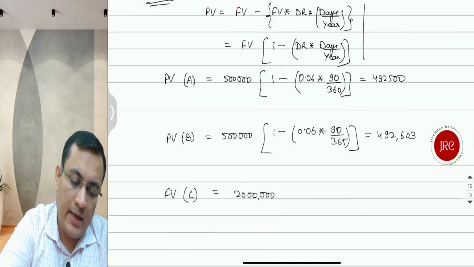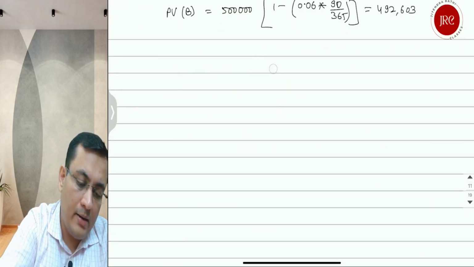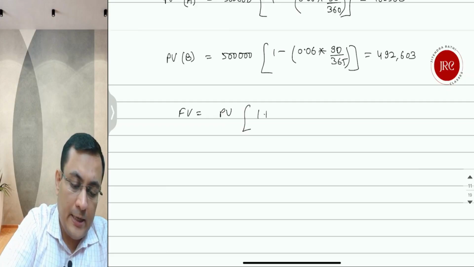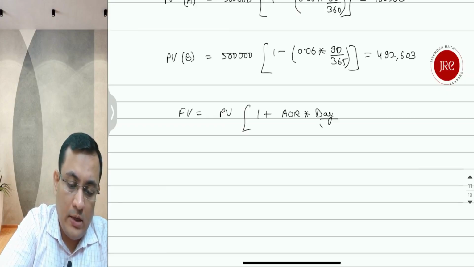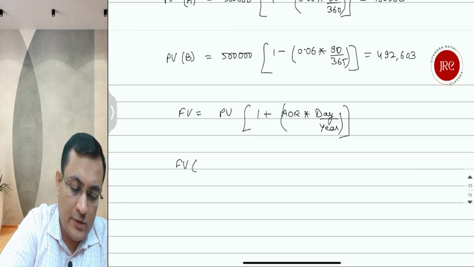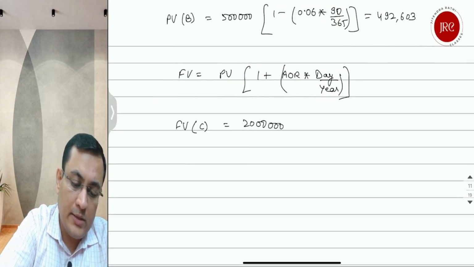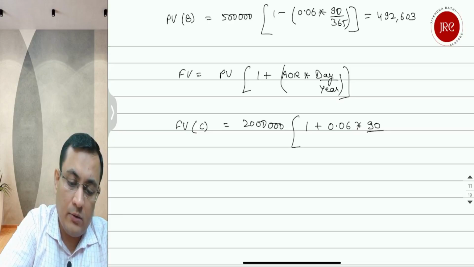This is in case of DR. So in case of add-on rate, AOR, your future value is equal to present value multiplied by 1 plus AOR multiplied by days upon year. So this is going to give you the future value of C: 20 lakh repo is done at a rate of 1 plus 0.06 into 90 on 360 days.